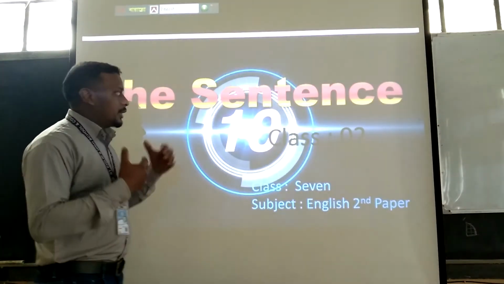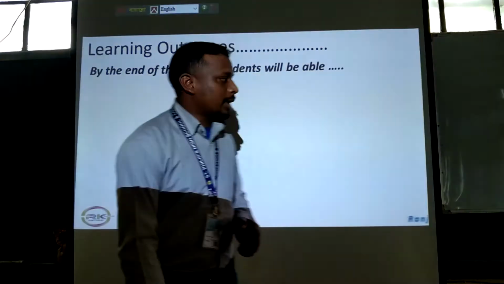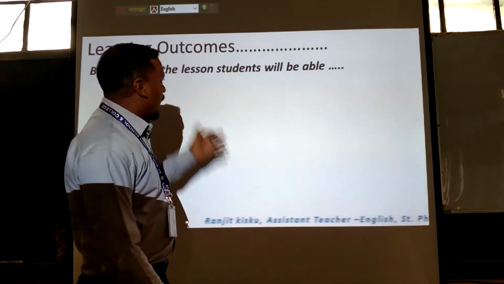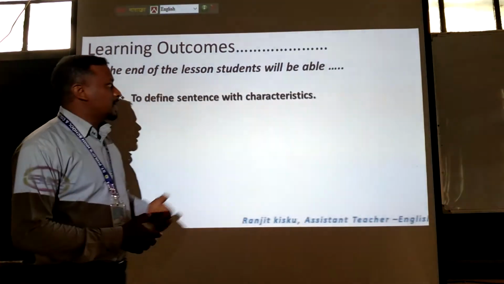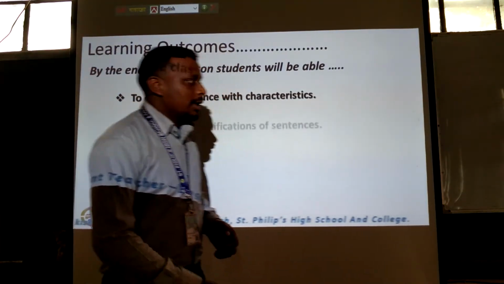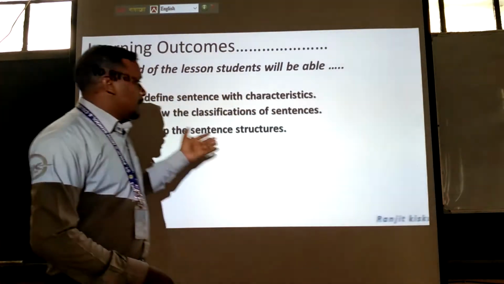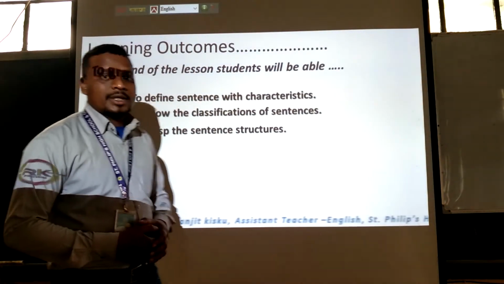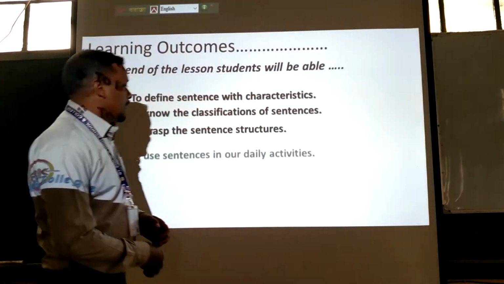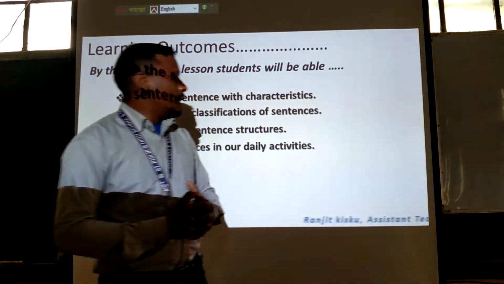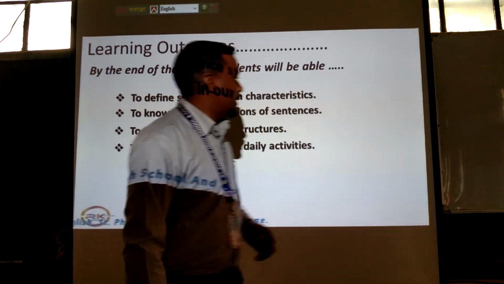Dear learners, our today's topic is the sentence, and this is for class 7 English second paper. Okay, first I would like to tell you the learning outcomes. After the lesson you will be able to define sentence with characteristics. Then you will be able to know the classifications of sentences, and then you will be able to catch the sentence structures. What are the structures of the sentences? Then finally you will be able to use sentences in your daily activities. So without a further go, let's get started.